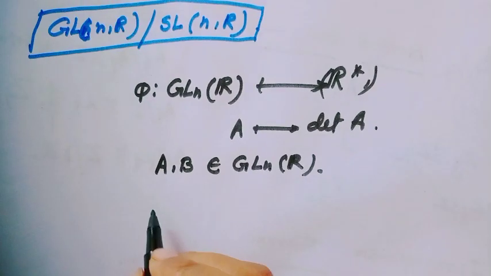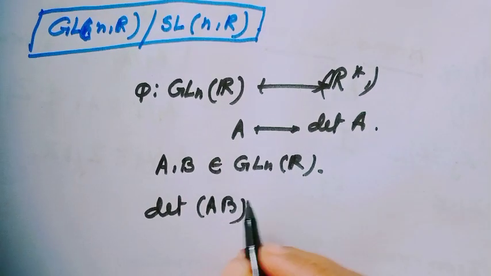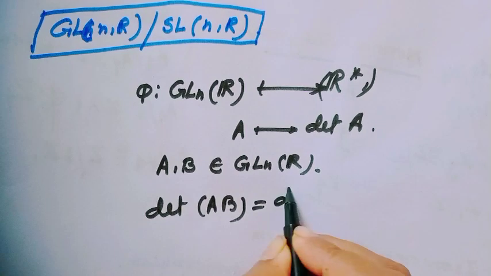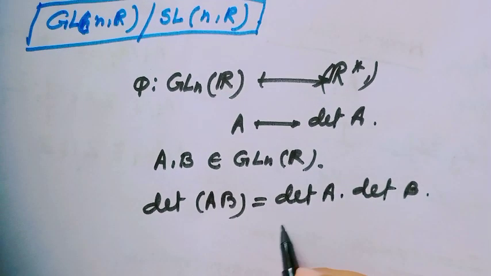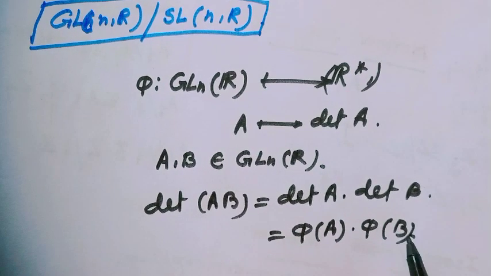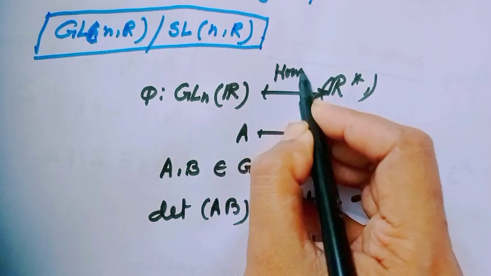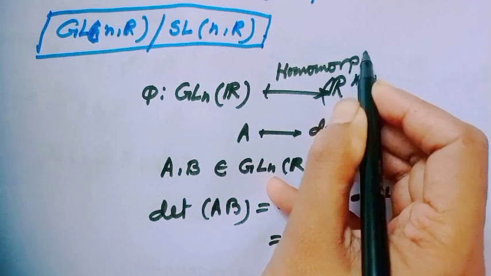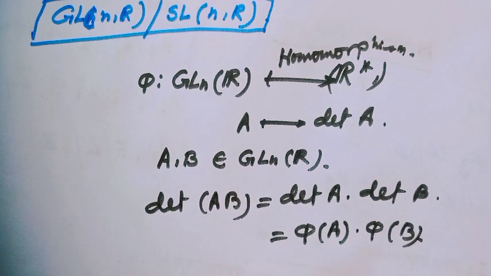We can easily say that det of AB is always equal to det of A times det of B, and this is equal to phi of A times phi of B. That means this mapping is a homomorphism. Okay, well, now we have to show, is this mapping onto?